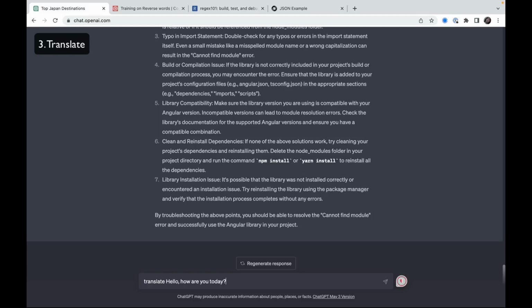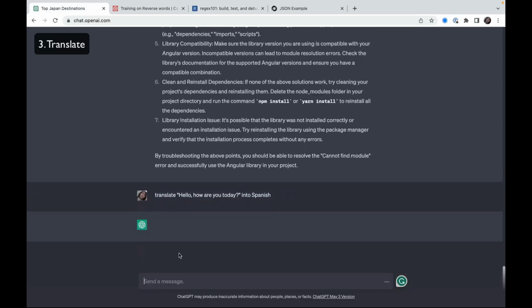For example, hello, what language do you prefer? Let's translate into Spanish. And that's not a problem at all for ChatGPT. That was a very basic example, but it can translate the whole paragraph, the whole article, in different languages. It supports everything.